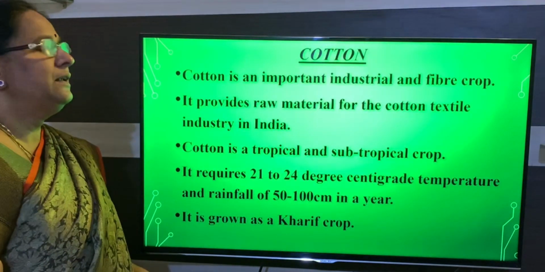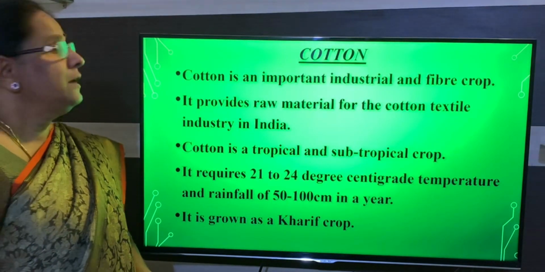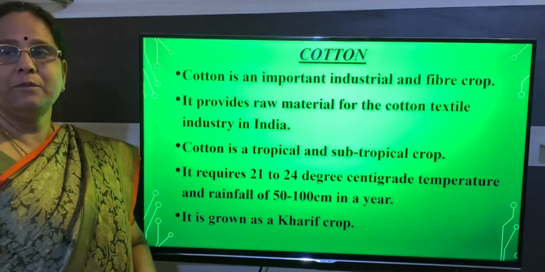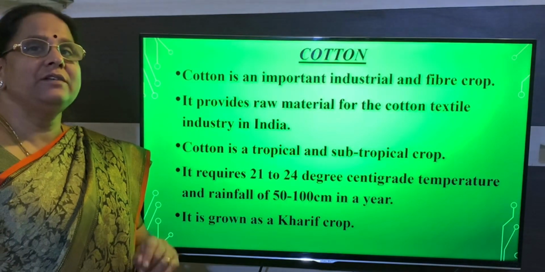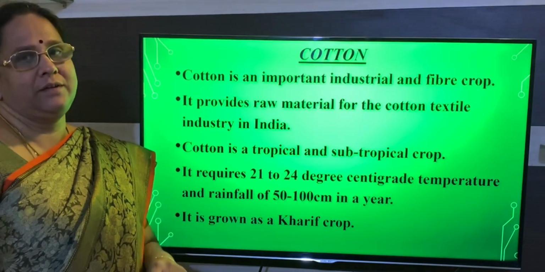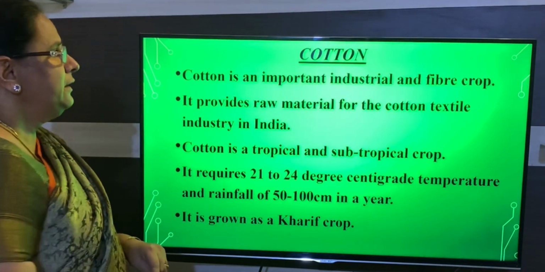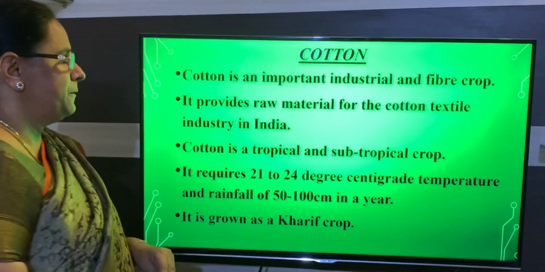Next we will learn about cotton. Cotton is the most important raw material for the cotton industries, and it is a fiber crop.